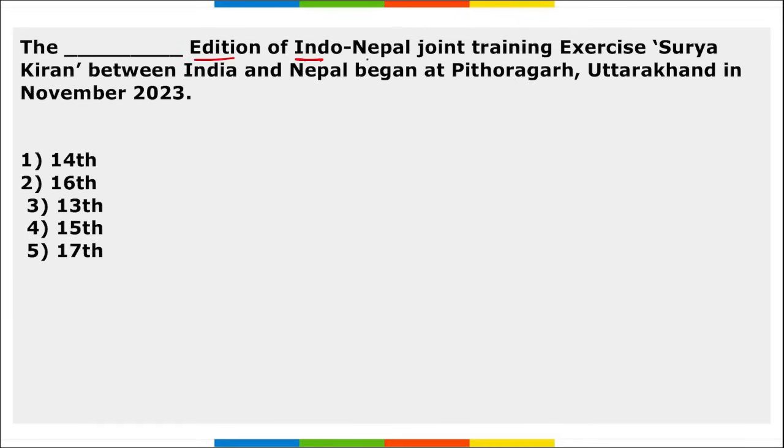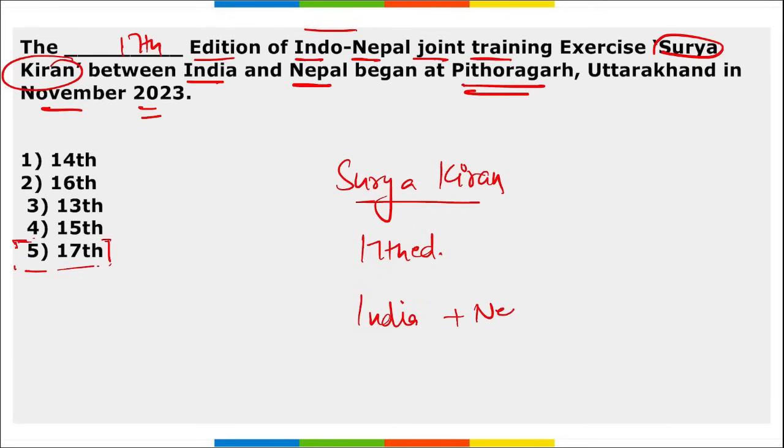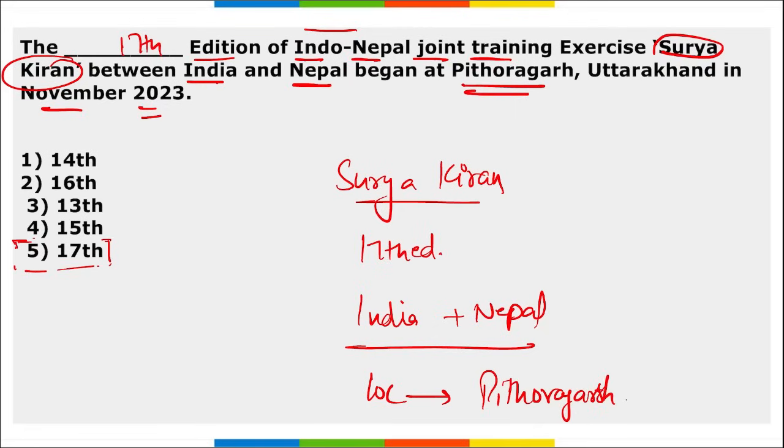Next, the 17th edition of the Indo-Nepal joint training exercise Surya Kiran, held between India and Nepal, began at Pithoragarh in Uttarakhand in November 2023. This was the 17th edition of this exercise. What is the location where this was held? Pithoragarh. Where is Pithoragarh? In Uttarakhand. So, the 17th edition of this exercise.